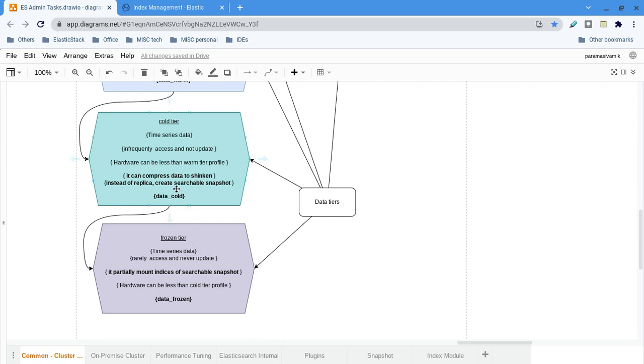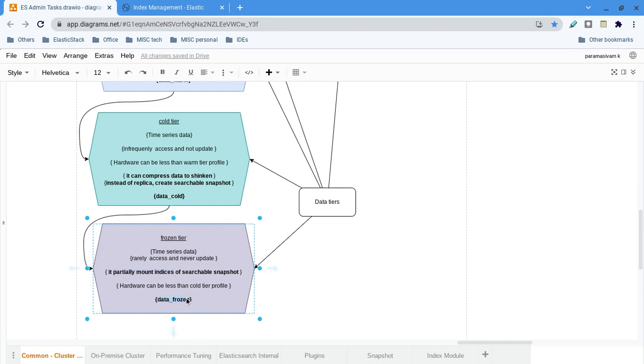Then the searchable snapshots. For searchable snapshots, the frozen node is the best too. Why? Because now it will only partially mount. But responses are very slow. No problem. I am never going to ask for more than 1 week of data. Very rarely someone might need to pull data from 3 weeks back. In such a case we can use frozen data, right?